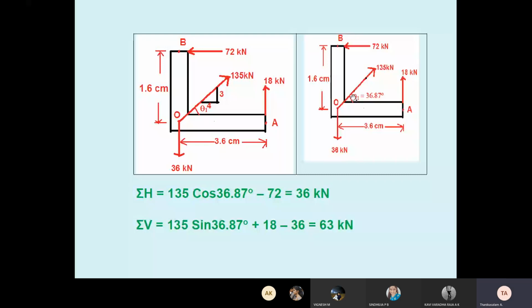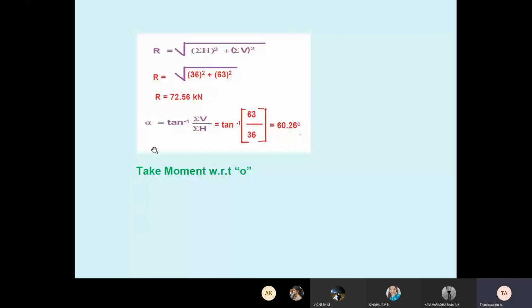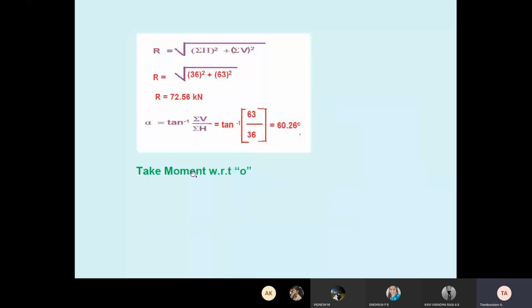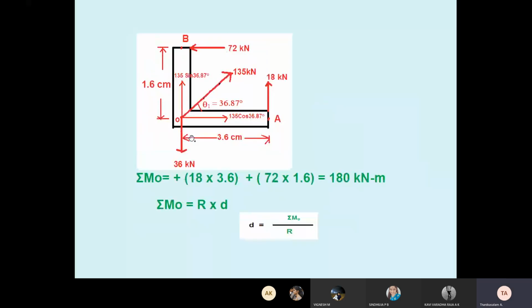Then I apply the resultant equal to square root of summation H squared plus summation V squared. Then the resultant will be calculated. But this is a rigid body, no. We have to take moment with respect to O. Whenever taking moment, you have to fix the reference point. Here O is the reference point because that is the starting point. So I have taken M_O. Okay, what is the moment? Force into perpendicular distance. Students, understand: force into perpendicular distance.